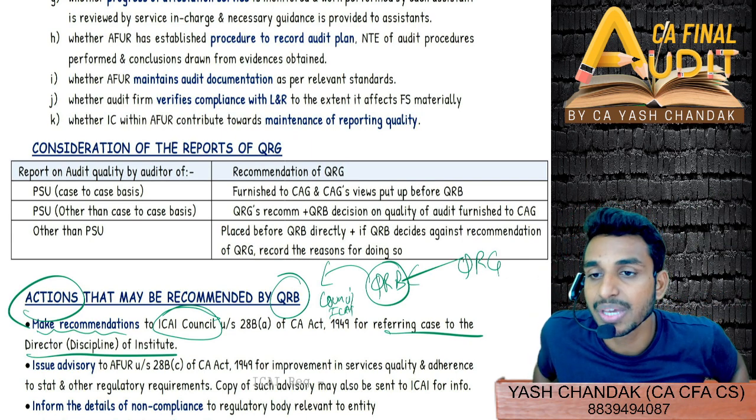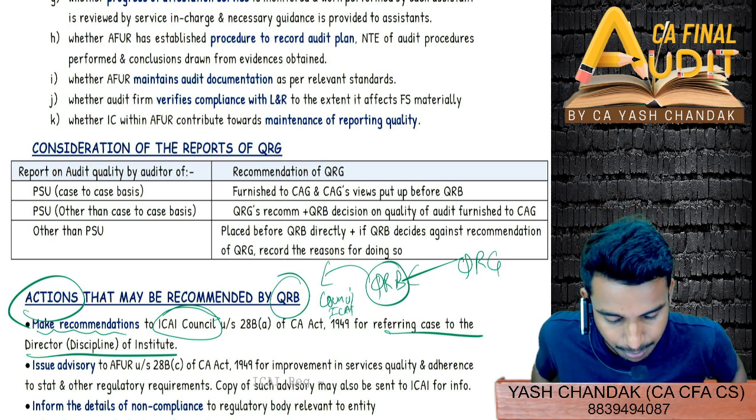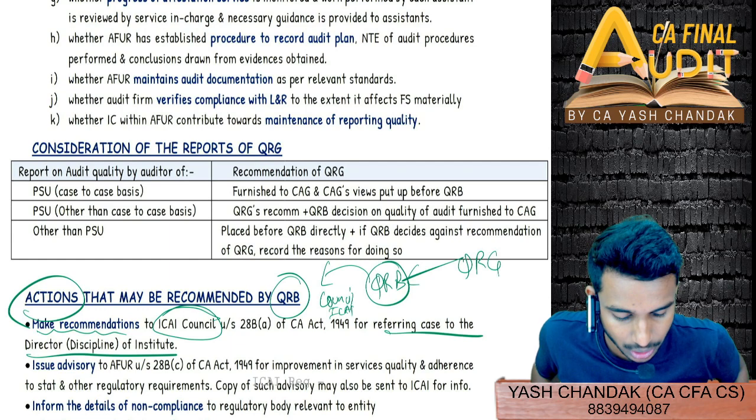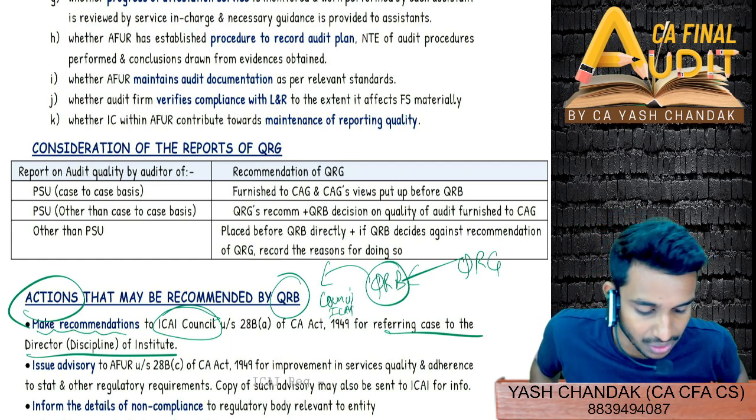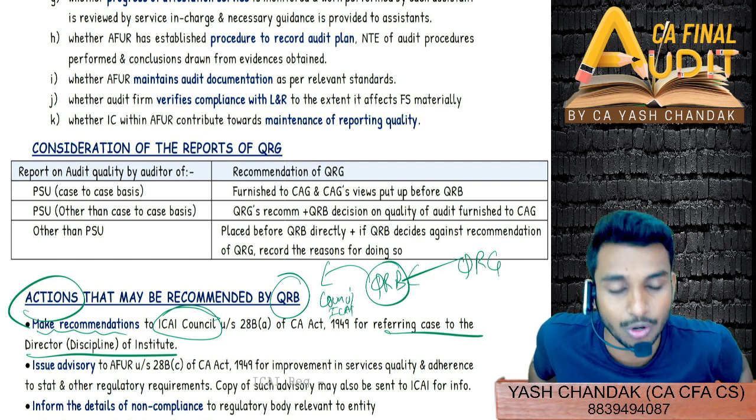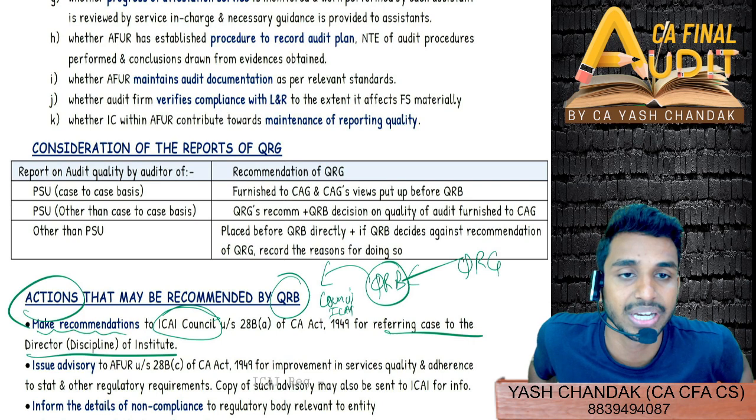And thirdly, other than PSUs, that means a normal company, listed company, insurance company, or any entities other than PSUs, this will be reported to the QRB directly. No C&AG will be involved here. And if QRB decides against the recommendation of the QRG, then they will also have to record the reasons that they are not accepting the recommendations of the quality review group. Clear with this table? MCQ can be asked.